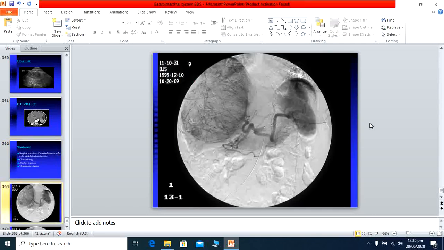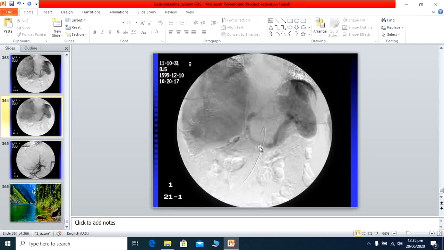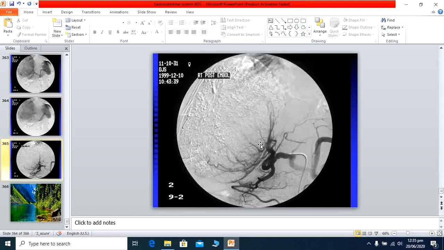Here you are seeing how the chemoembolization occurs. This is basically the guide wire by which the dye is injected.